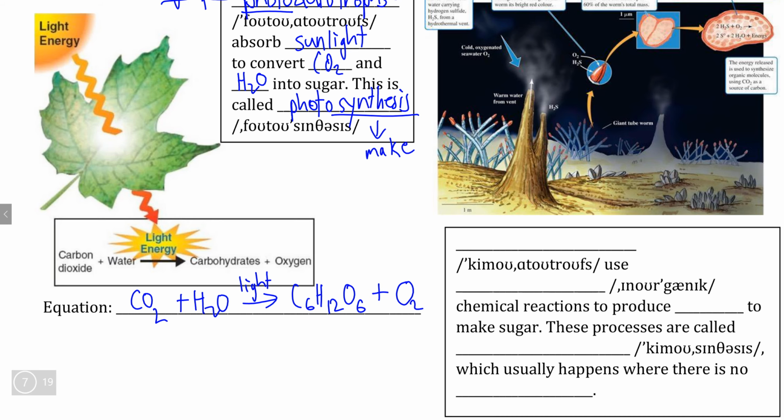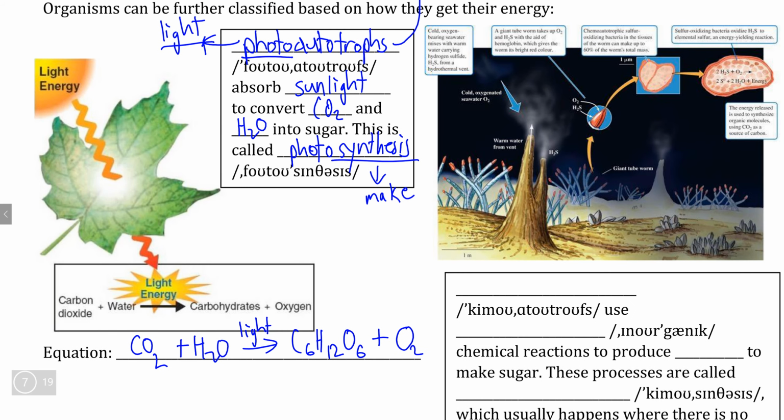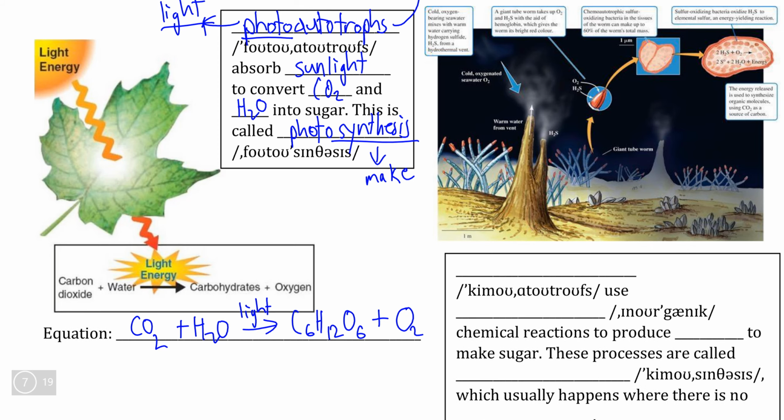Now, what about if you're an organism that lives in an environment where there is no sunlight? This environment here is all the way at the bottom of the deepest parts of the Pacific Ocean where no sunlight is able to reach. But we can see that there's quite a large variety of life that is somehow able to survive without any sunlight.